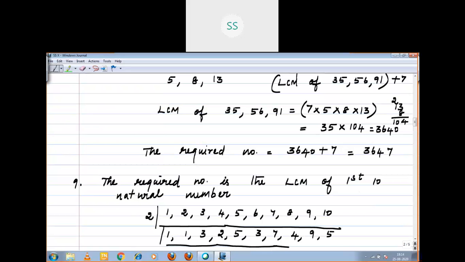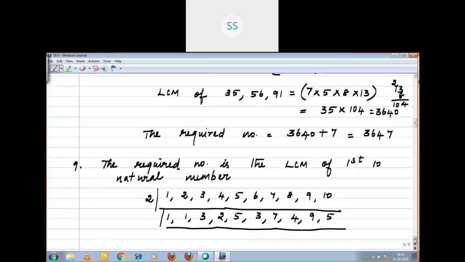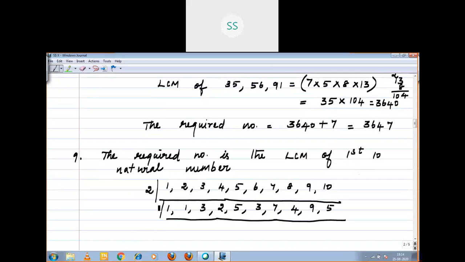Again, you have to divide by 2, right? You should move with the smallest prime number. 1, 1, 3, 1, 5, 3, 7, 2, 9. Here it becomes 5.